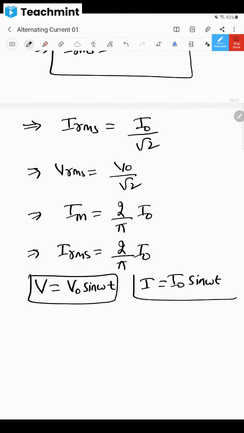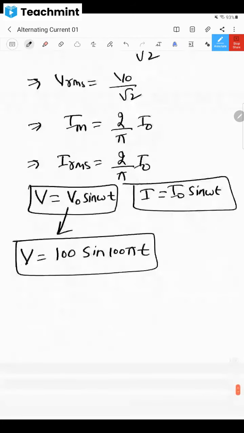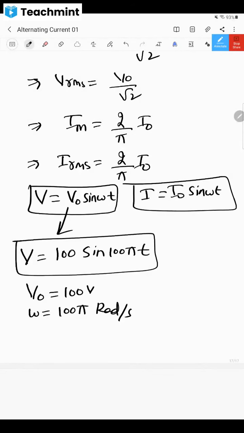So this one only, how can it be written? It can be written as V is equal to 100 sine 100 pi t. Now, if you compare these two equations, don't you think V naught is equal to 100 volt? Don't you think omega is equal to 100 pi radian per second? Dear children, look at these things. Instead of this V naught, 100 is there, and sine omega t, they are matching. No need to worry about that. Instead of this omega, 100 pi is there, and t is there as usual. Understood? This is how you are supposed to compare.